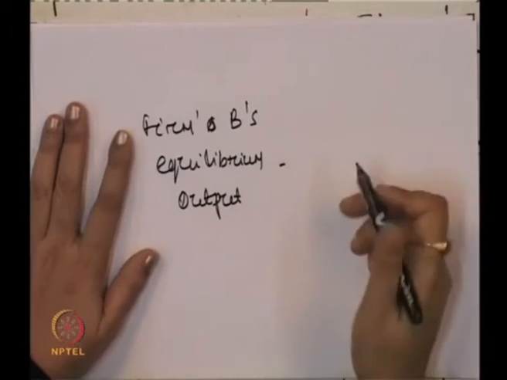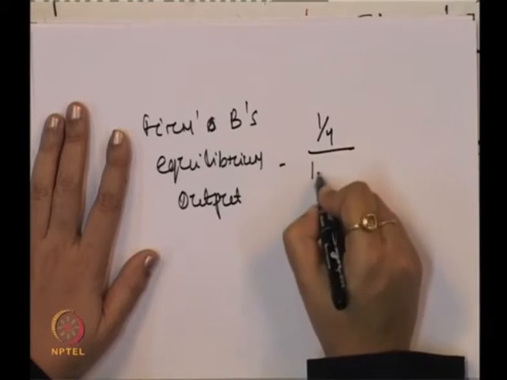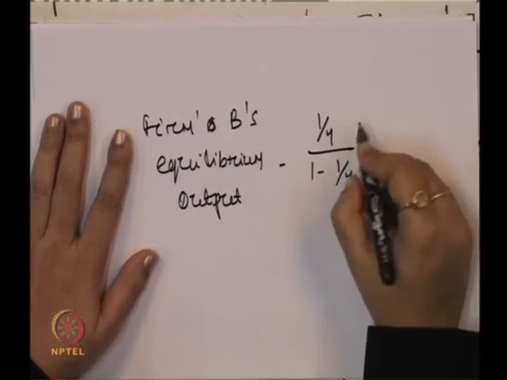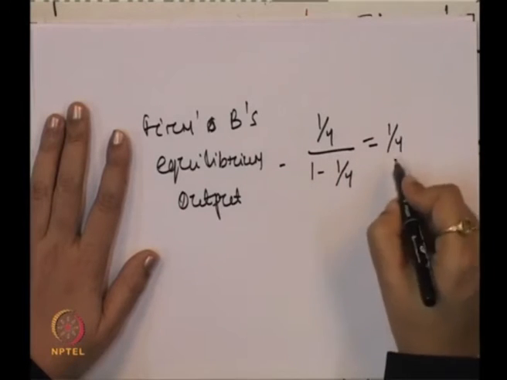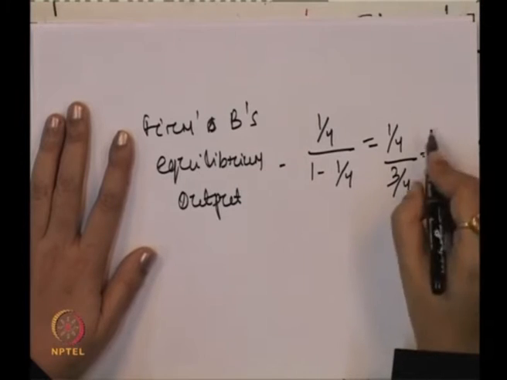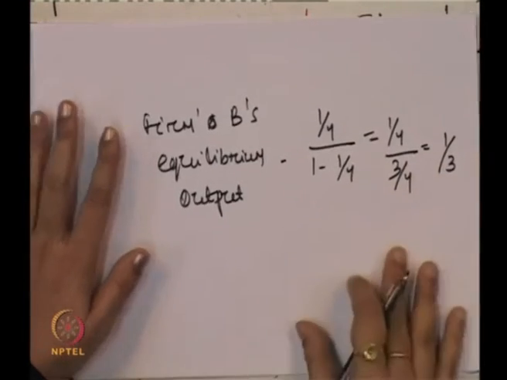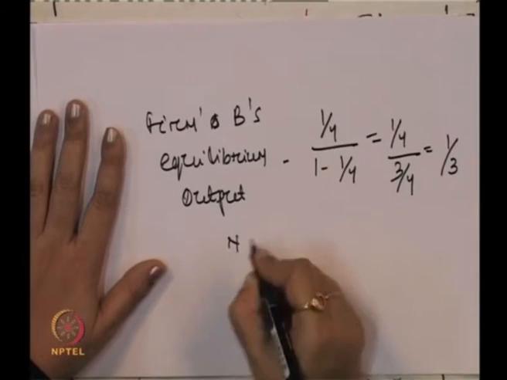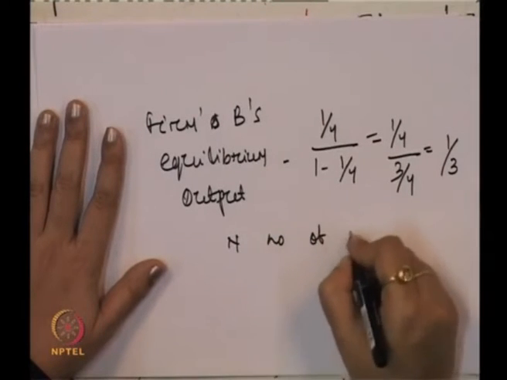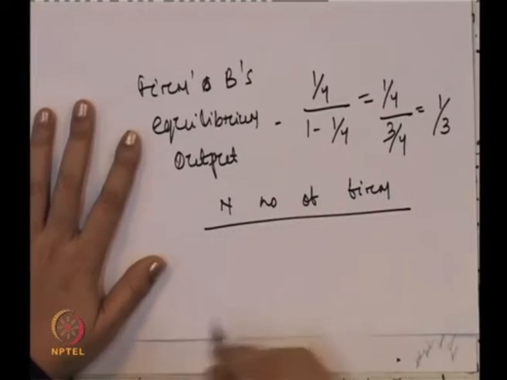So, farm B's equilibrium output is 1/4 divided by 1 minus 1/4. So, this is 1/4 divided by 3/4, which comes to 1/3. And for n number of farms, what will be the industry output and what will be the farm's output?